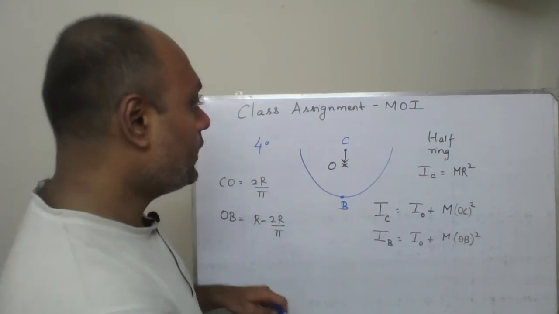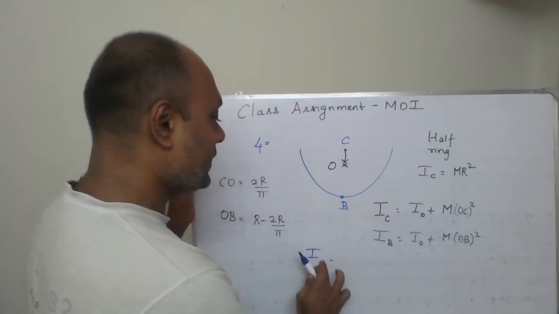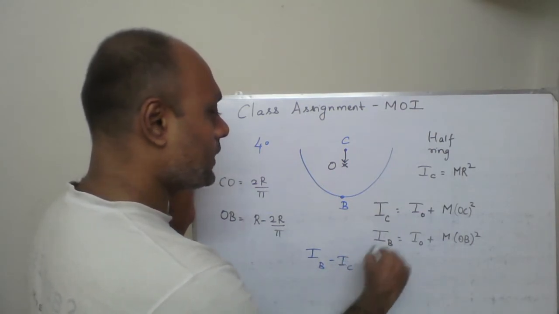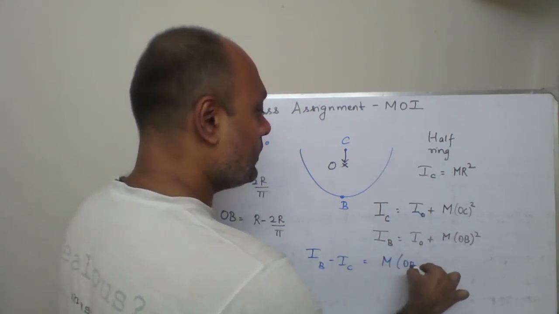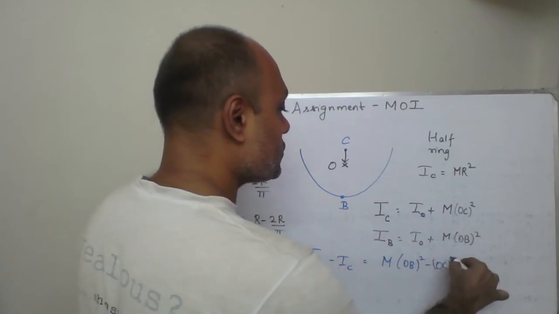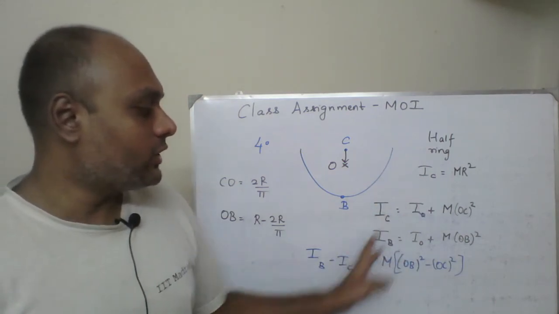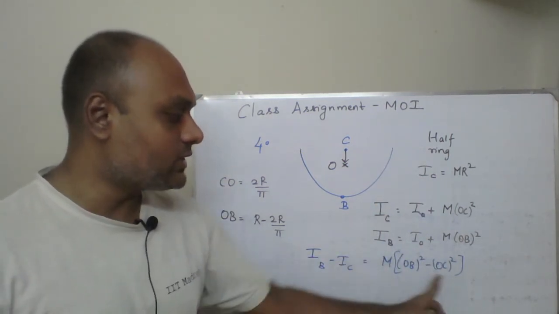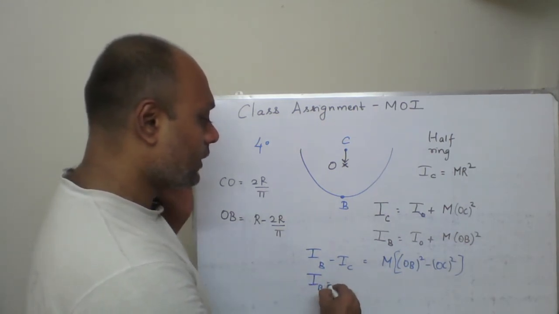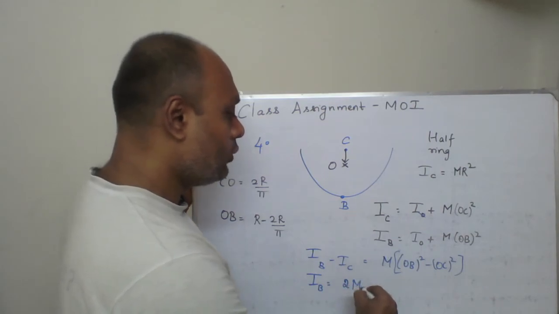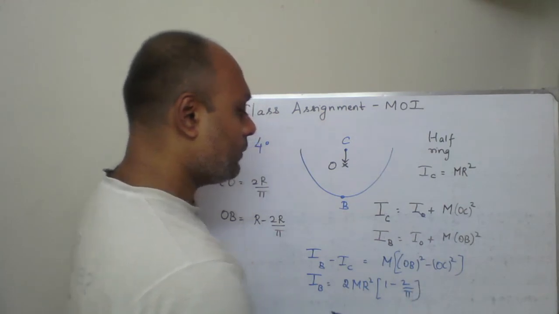So I can write a relationship like this. IB minus IC, subtracting the two equations, IO gets cancelled out, and this becomes M times OB square minus OC square. Now you know the OB value and the OC value; substitute them, substitute IC also, rearrange, take IC to that side and sum it up, and you will get the IB value. I'll just give you the answer for IB: IB will turn out to be 2mr square into 1 minus 2 by pi. That will be your final answer for IB.